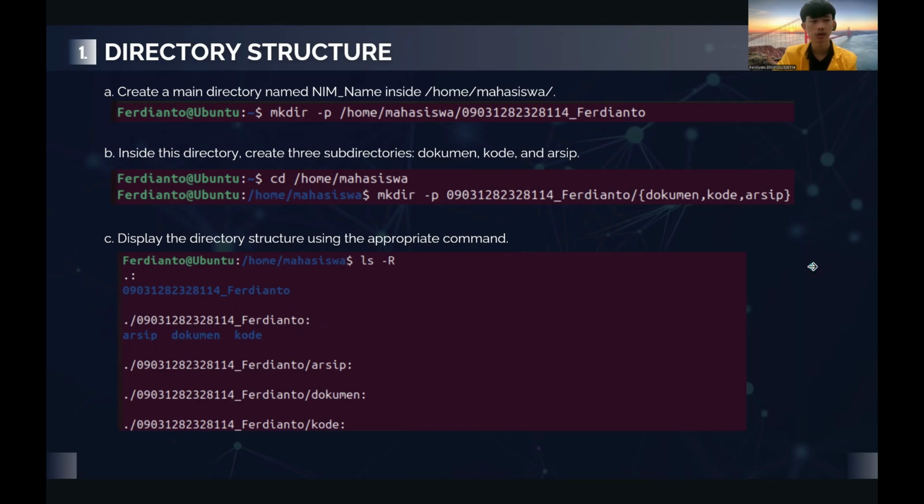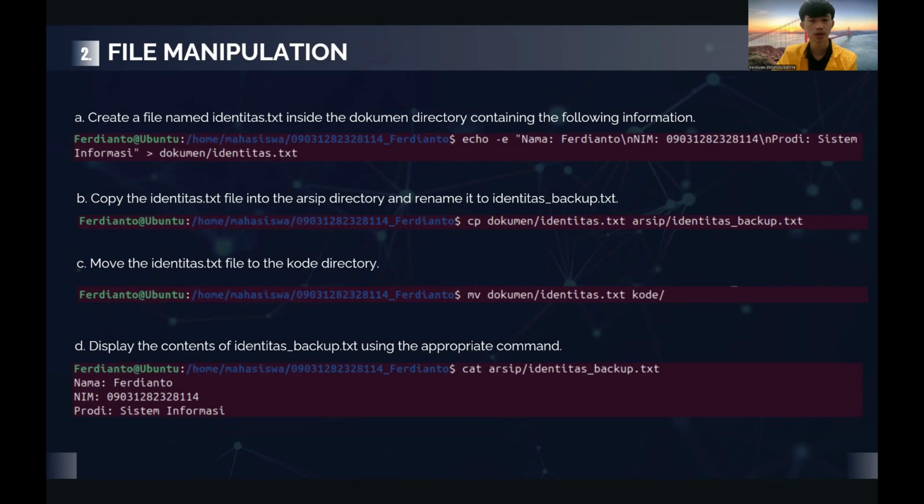And next, question number two. Question number two is about file manipulation. The question is to create a file named identitas.txt inside the document directory containing the following information. So I answer this question with the command echo -e with the following information: nama Ferdianto, NIM 090312828114, and prodi sistem informasi, with the file name identitas.txt in the document directory.